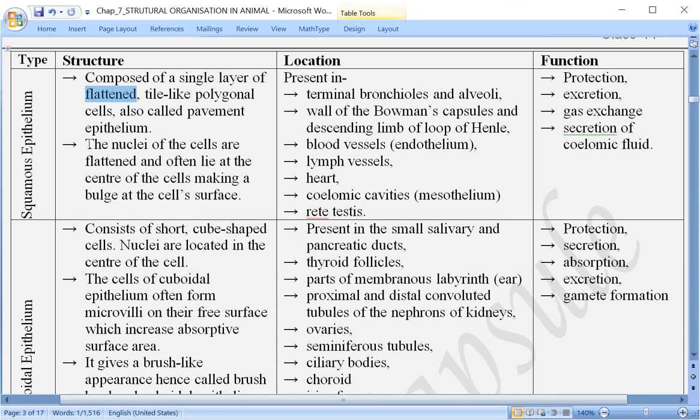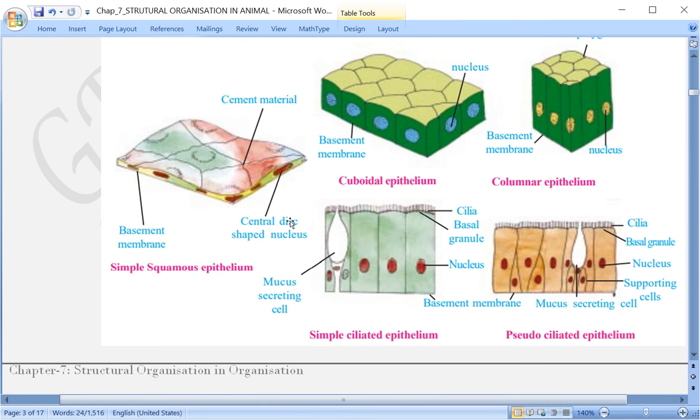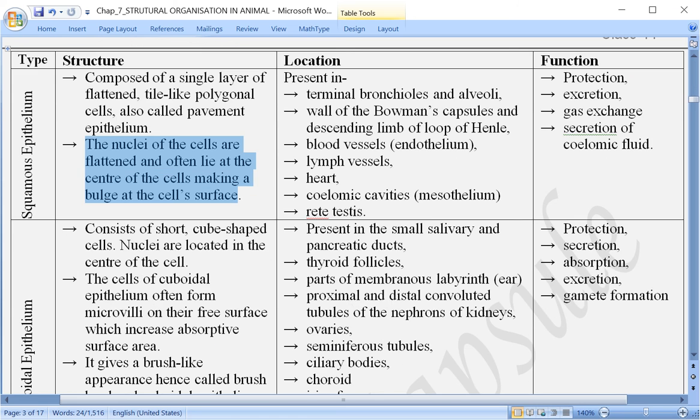The nuclei over here: the cell is flat, so as a result the nuclei also are flat. And these nuclei are generally found at the center of the cell. But at the center of the cell, the cells will be bulged out a little bit. You can see in this figure how it is looking bulging at the center. In this figure you cannot see very clearly, but over here you can see bulging out at the center. But this is a different cell. Here I am talking about only the first one, squamous epithelium. Now where is the location where it is found? So it is present in the bronchioles and alveoli.